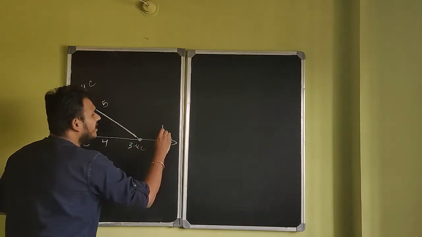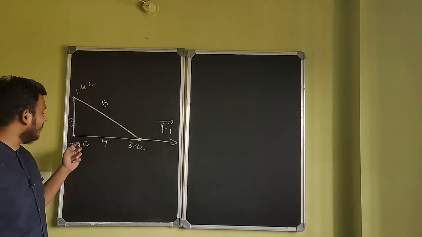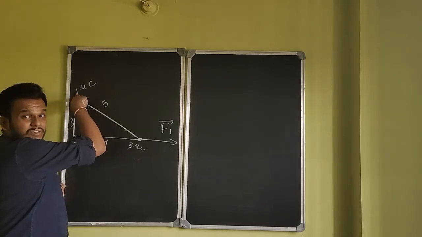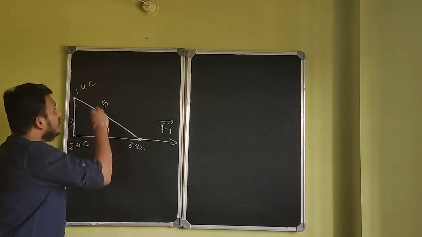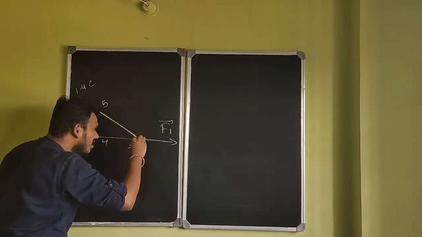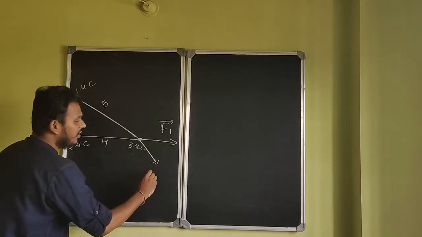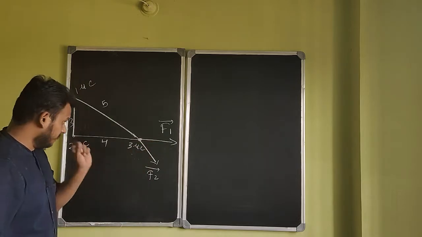Let me call that force F1. So F1 is in this direction. F1 is the force between the 2 microcoulomb and 3 microcoulomb charge. This charge pushes that charge away along the line, so the force will be in this direction. Let's call this force F2. This is F1, this is F2.